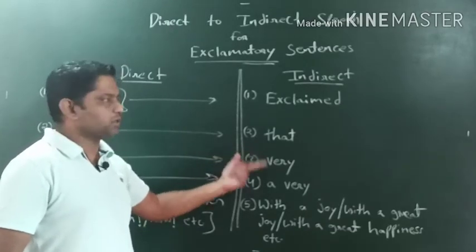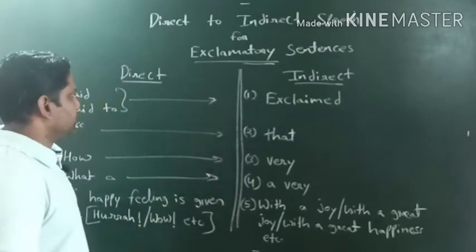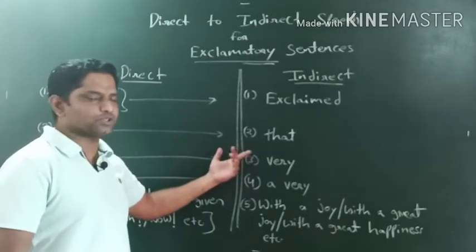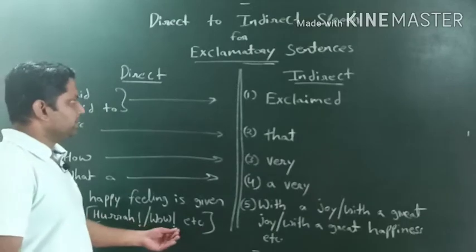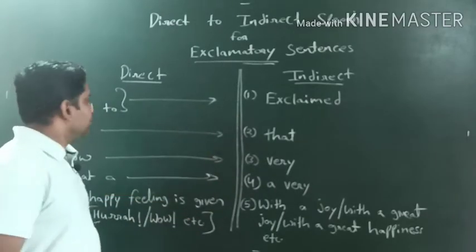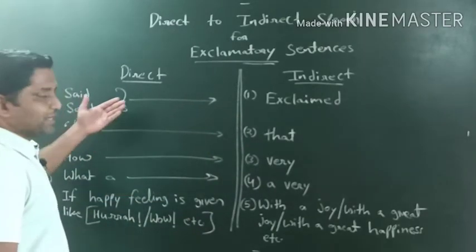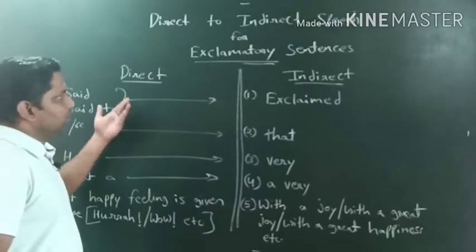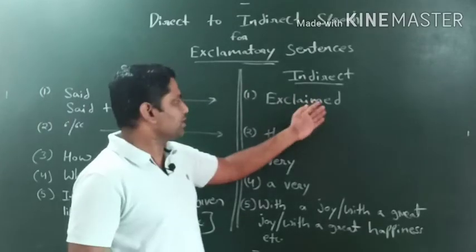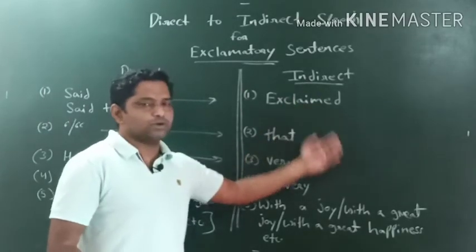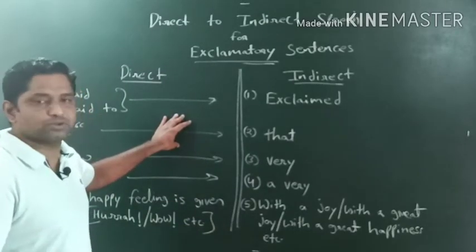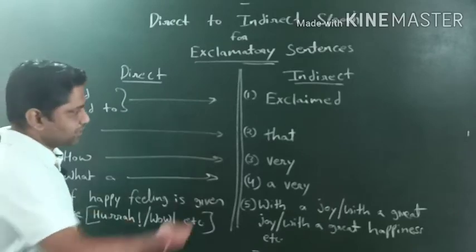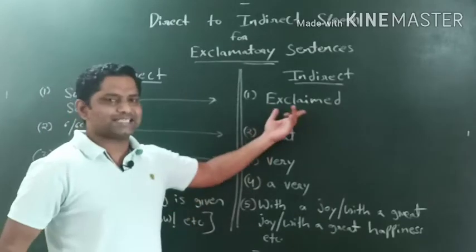We get the feelings, the strong feelings or expressions, right? So let's talk about that. डायरेक्ट इनडायरेक्ट स्पीच में अगर डायरेक्ट में said और said to है तो डेफिनेटली said और said to का यहाँ पर exclaimed होगा, because we show our expressions, we show our feelings, right? That's why it is considered as exclaimed.